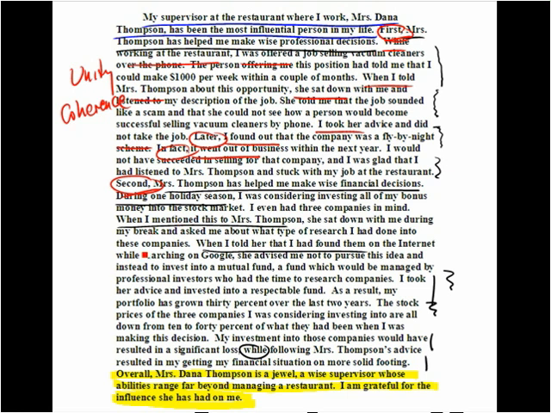Time expressions. During one holiday season, I was considering this. When I mentioned it to Mrs. Thompson, she sat down and told me this. When I told her such and such, she advised me this. As a result, obviously shows a cause and effect relationship. And again, a contrast to what the three companies' stock prices experienced.